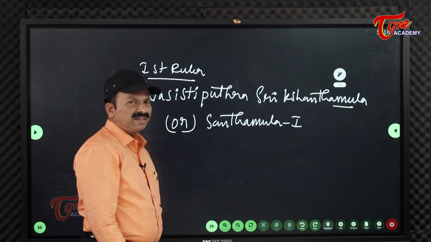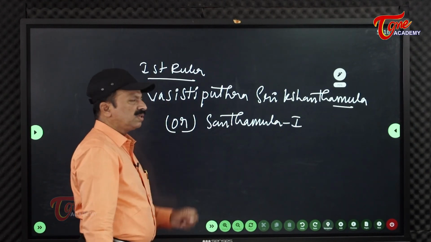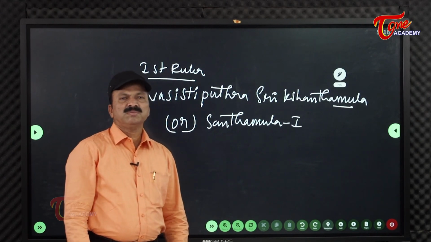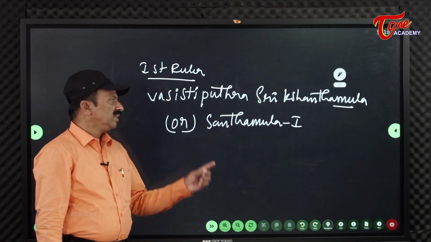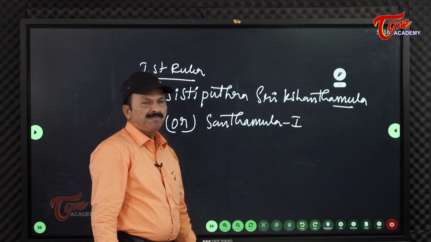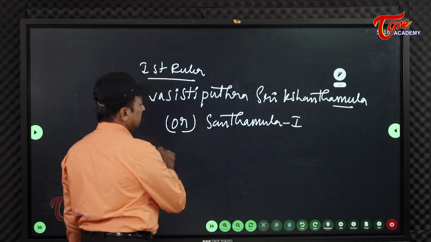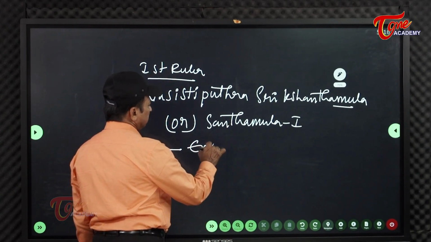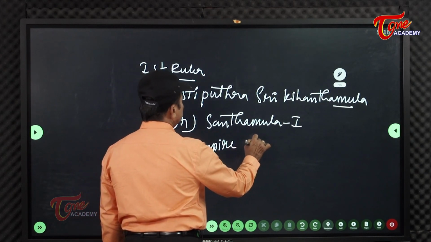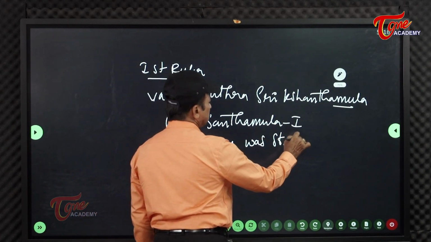Anyhow, Shantamula I came to power. He was the first ruler in this dynasty who established this Ikshvaku empire. The Ikshvaku empire was started by this Shantamula I only.